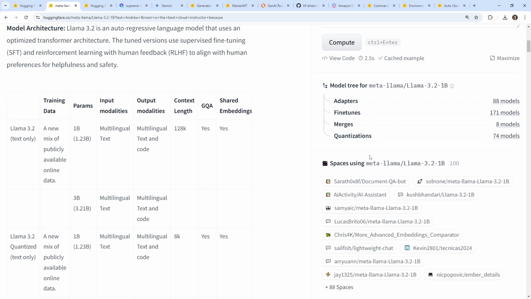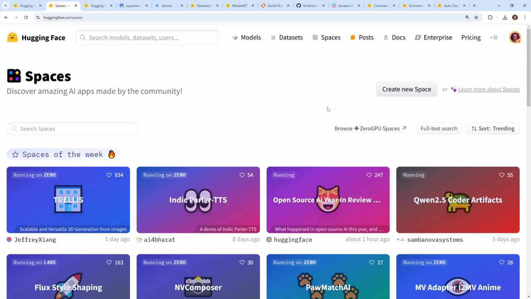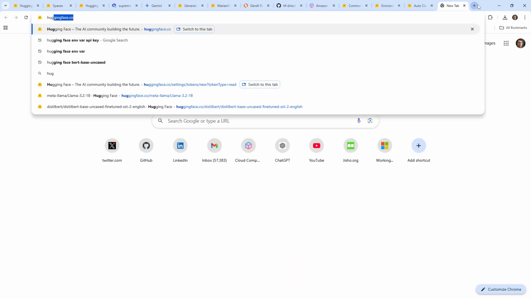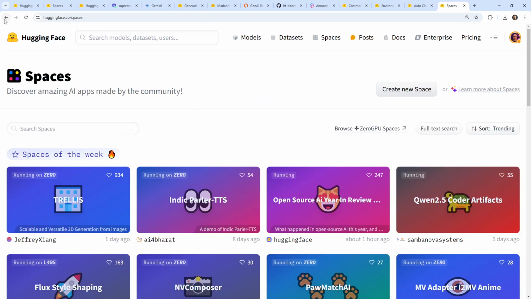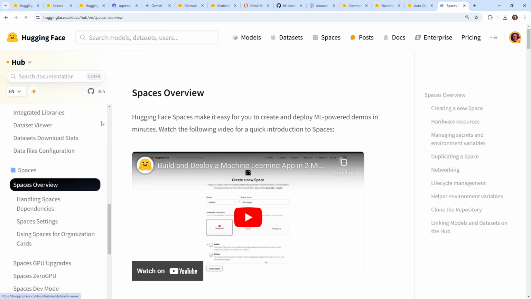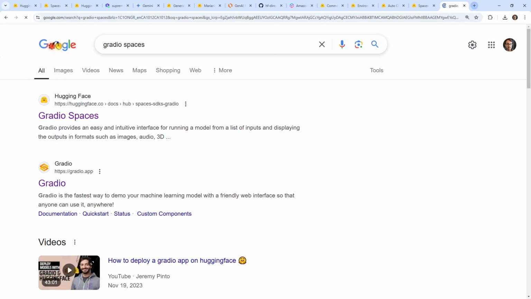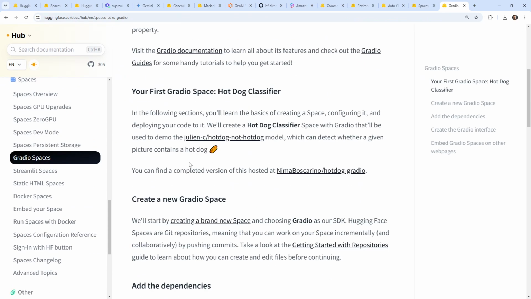And then they're talking about Spaces. I believe this is for Gradio. Okay, so we go over to Spaces here. Maybe it's not. Let's go take a look. Hugging Face Spaces. Okay, so this just looks like curation. The reason I'm getting confused is there's also a thing called Gradio Spaces. And also Gradio is maintained by Hugging Face, I believe. And so that's where I get a little bit confused.